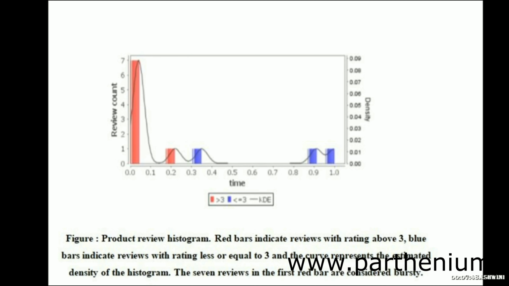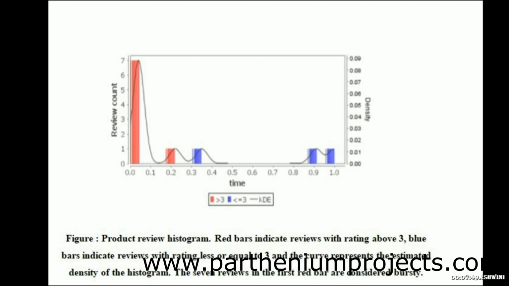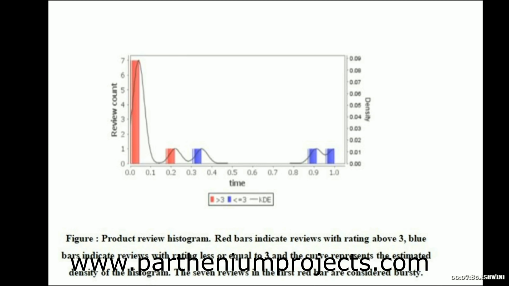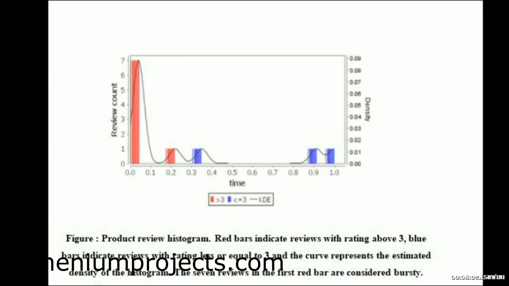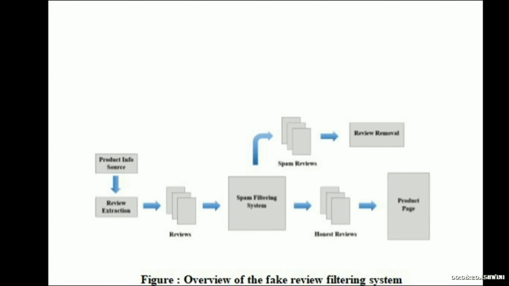The blue bar indicates the reviews with rating less than or equal to 3, and the curve represents the estimated density of the histogram. There are 7 reviews in the first red bar, and in this graph you can see different ratings given by the users. Next you have an overall overview of the fake review filter system.